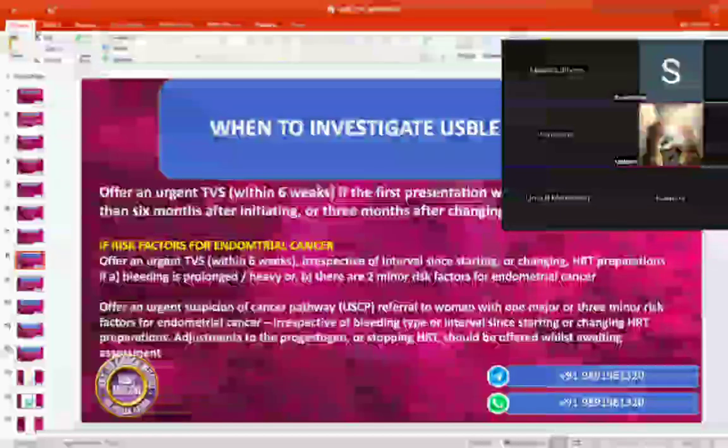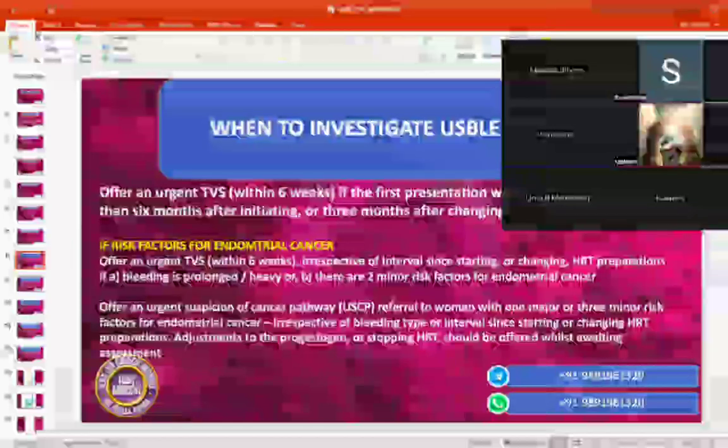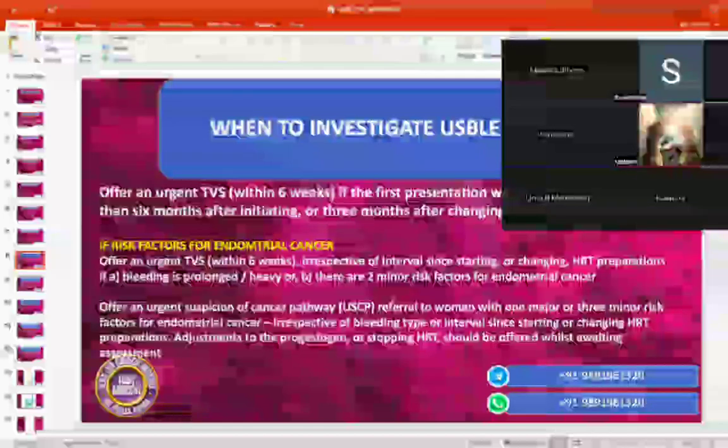Okay. So basically, we are going to screen the patient. Maliha, try to memorize in a simpler way and speak in the simplest way so everybody can remember this. So we can do the urgent TVS if the patient is taking HRT and having bleeding for more than 6 months, or after changing the HRT for more than 3 months, then we are going to do the TVS within 6 weeks.